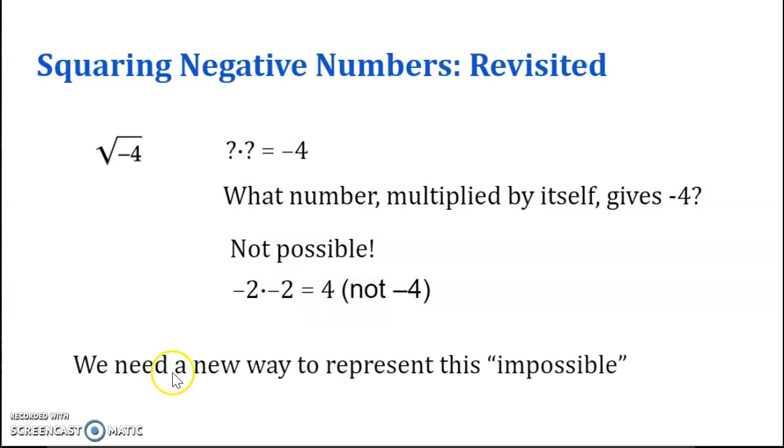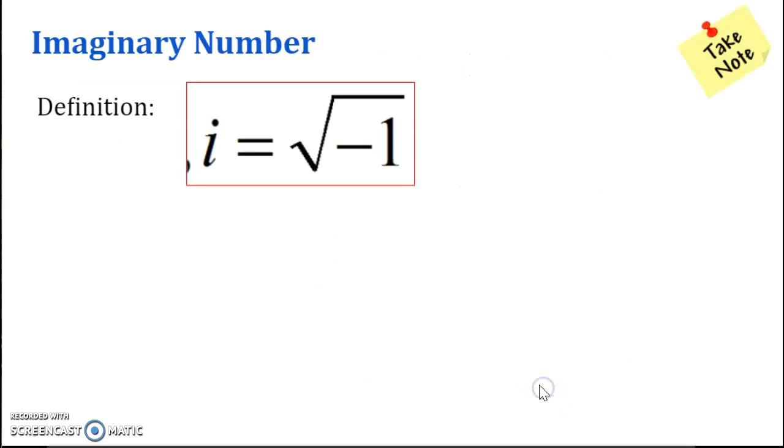So far we've said that there is no real number possible for that, but now we're going to extend that to complex numbers or imaginary numbers, and so we need a new way to represent this impossible.